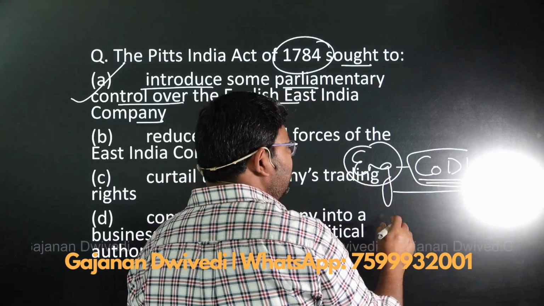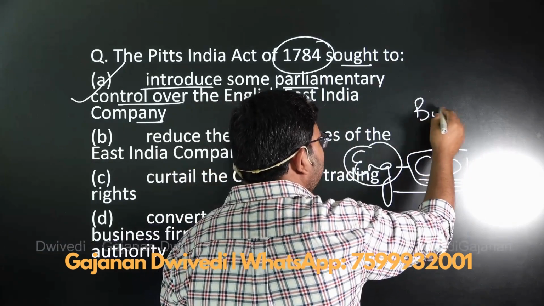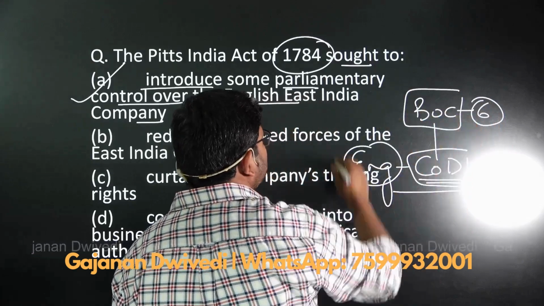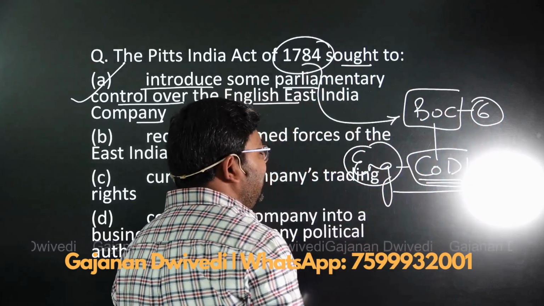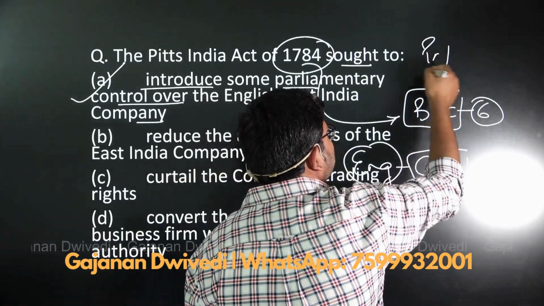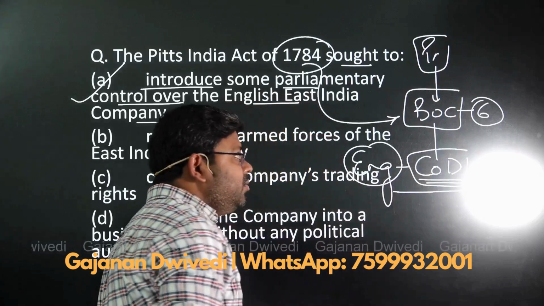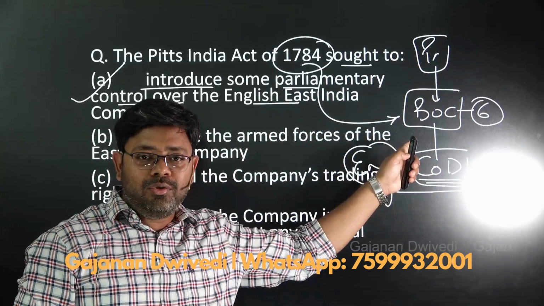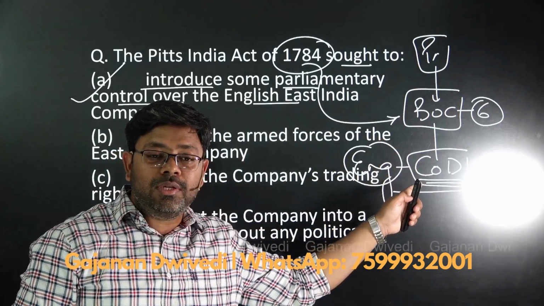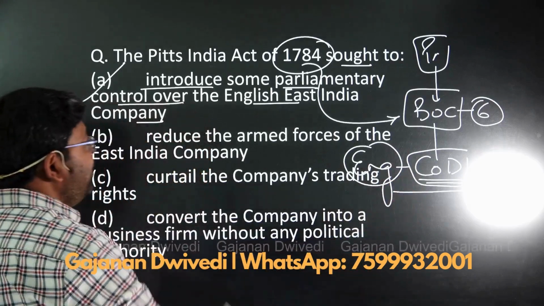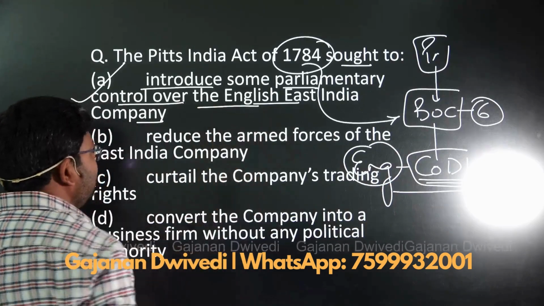To control the Court of Directors, a Board of Control having 6 members was established by the Pitt's India Act, and the Board of Control was controlled by the British Parliament. So the Pitt's India Act of 1784, by creating the Board of Control to control the Court of Directors, created parliamentary control over the affairs of the company.